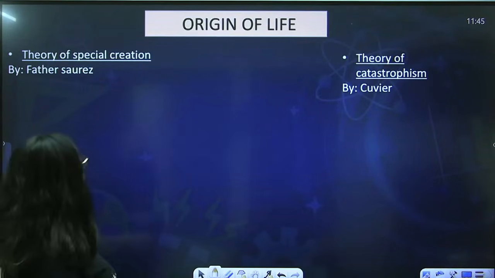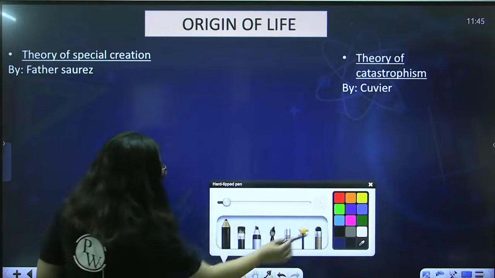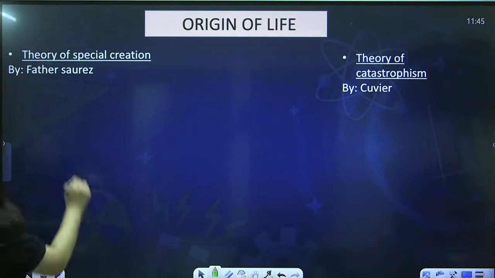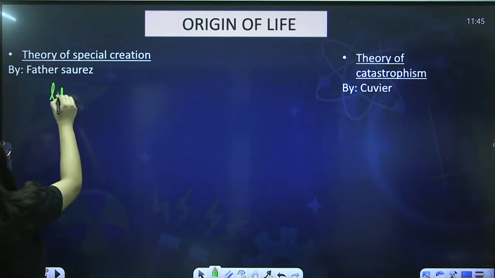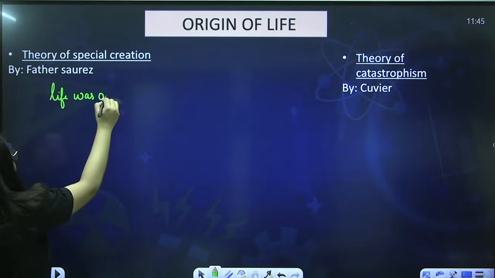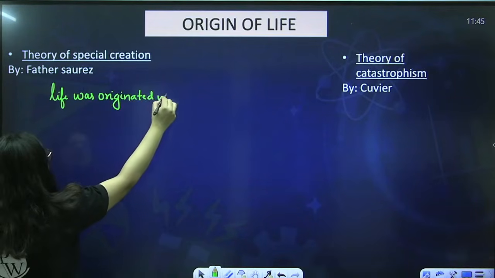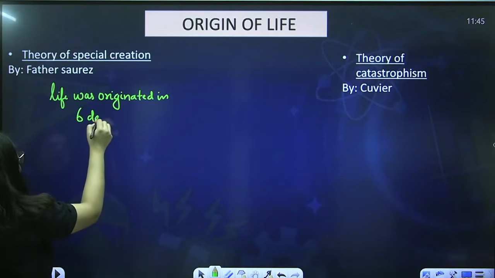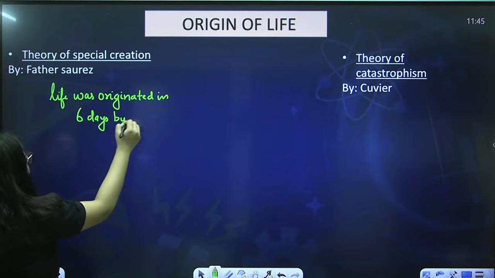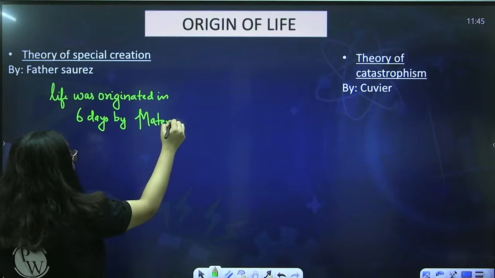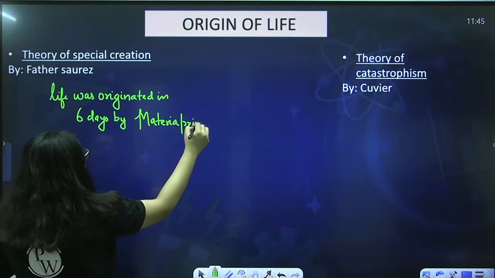So one such theory, which was given by Father Suarez, said that life was originated in 6 days by a material which is known as materia prima.